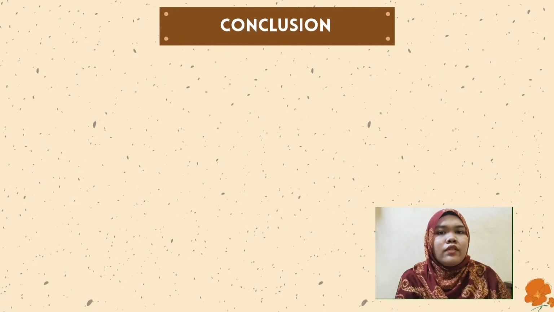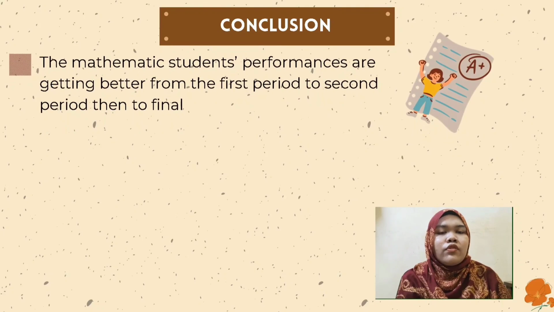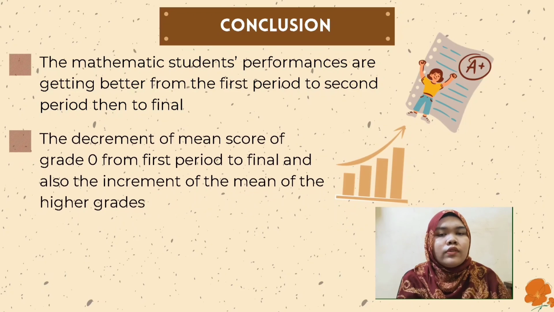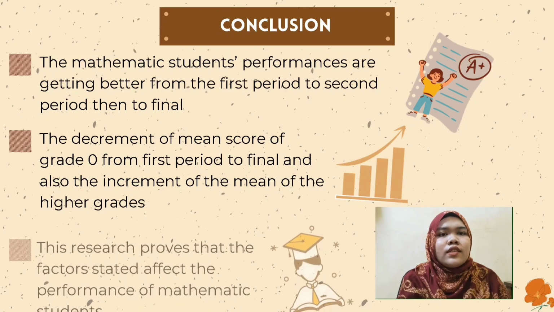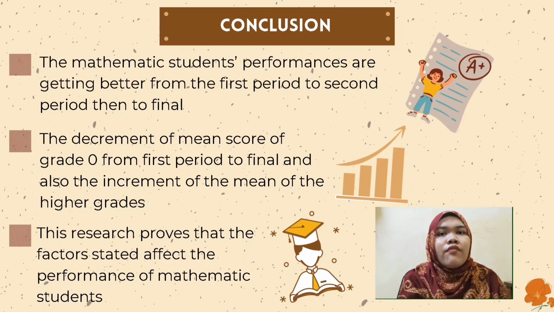From the analysis made, we can see that the mathematics students' performances are getting better from the first period to second period, then to final. It can be seen from the decrement of the score of grade 0 from first period to final, and also the increment of the mean of the higher grades. In conclusion, this research proves that the factors stated affect the performance of mathematics students. This research should also be conducted when the performances are bad to identify the causes of that situation.